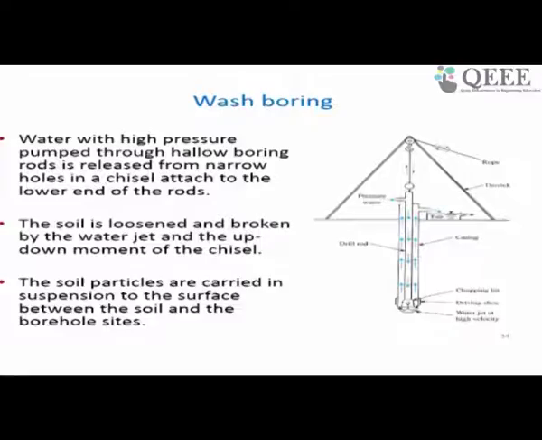Next is wash boring. As the name implies, here you try to wash the soil using water and do the boring. So in this particular boring method, water with high pressure is pumped through hollow boring rods. There will be a small hole through which a water jet will pass and attack the base of the soil, which will get dissolved. The soil is loosened and broken by the water jet and the up-down action of the rod.